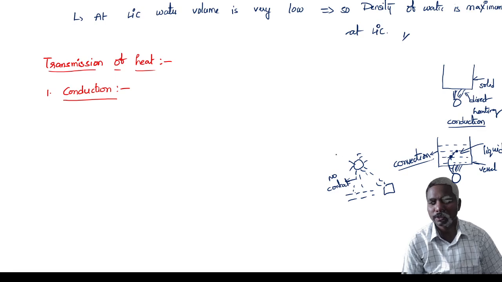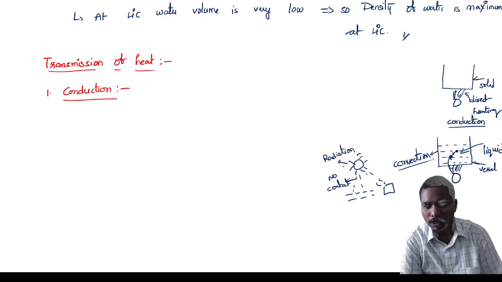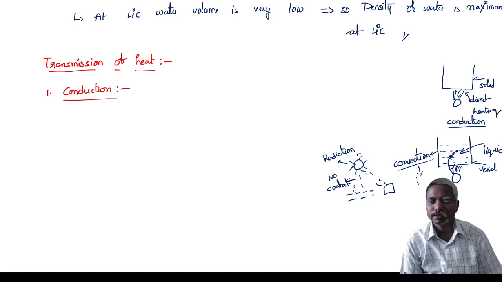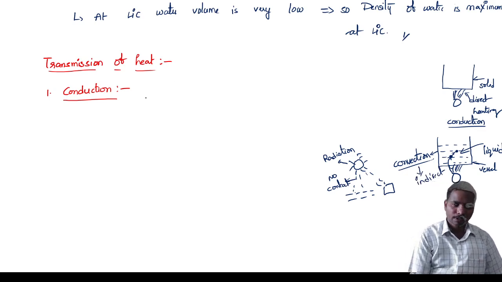This process is nothing but you can say radiation process, without a contact. So direct heating or direct contact is conduction. Indirect contact is convection. There is no contact is the radiation. Okay, all of you clear?